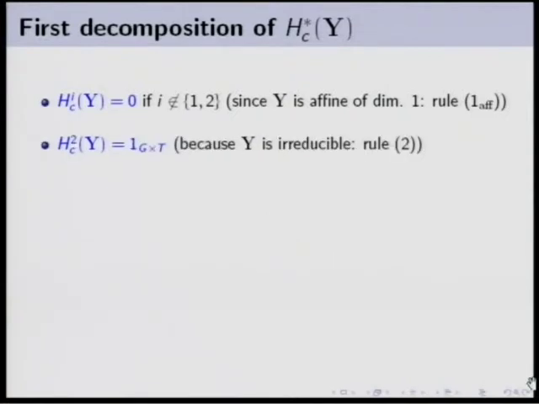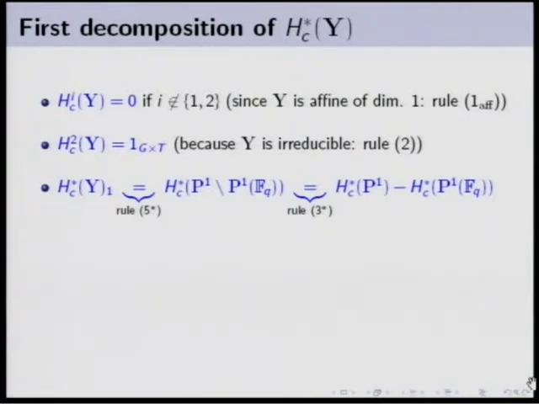The second group is easy. The variety is irreducible, and rule 2 tells you that H2 is the permutation module on the irreducible components. So that's the trivial module, even for G and T. The rule 5 star tells you that H star c of Y, the one isotypic component, is the cohomology of P1. But if we use, again, the exact sequence given in 3, then this is just the difference between these two guys. Okay? Well, but this we have already computed. That was the first exercise.